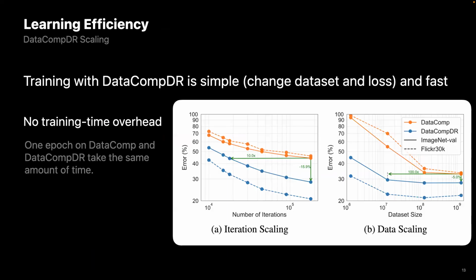And what you see in here is that the orange curve shows the training curve corresponding to the original dataset, whereas the blue curves correspond to the training curves for the dataset-reinforced dataset. And we see that we can train the same models 10 times faster using this new dataset. And we can also train using 100 times less data to reach the same accuracy.